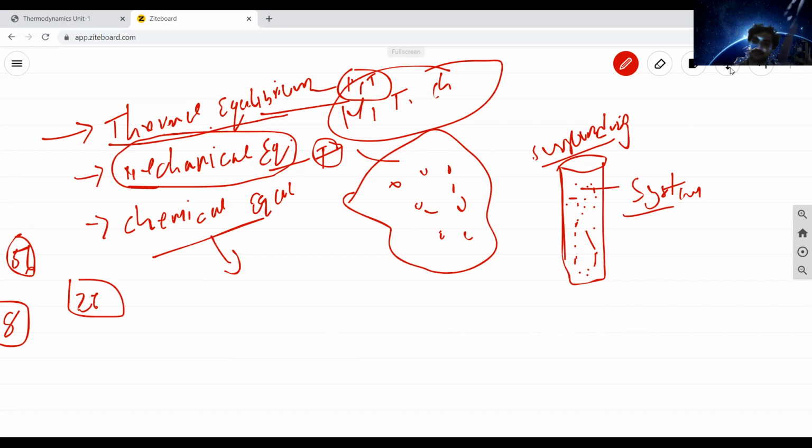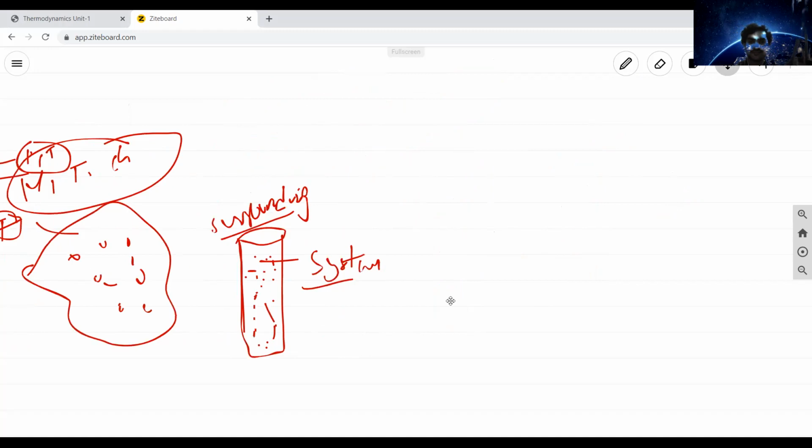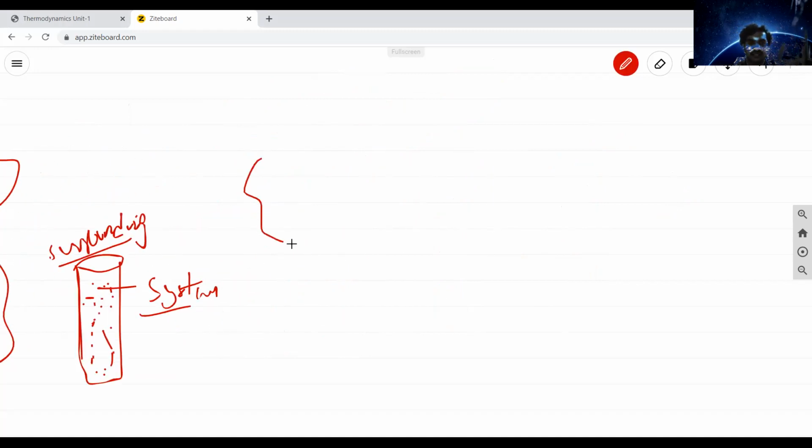Now, what is state and property? State, property, process. If any system like this, for example, again I just want to draw one more system, with molecules, for example, this is state one, this is state two. State means a representation of the properties inside the system.